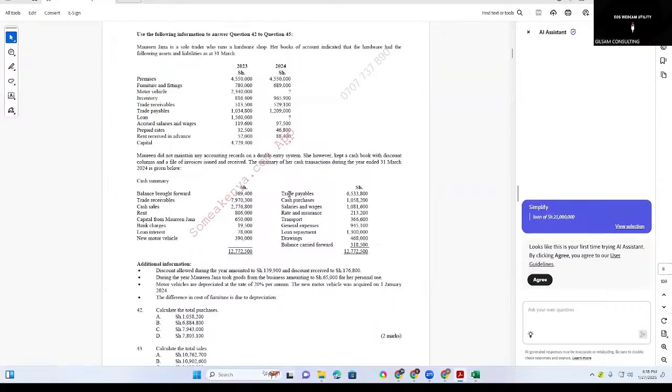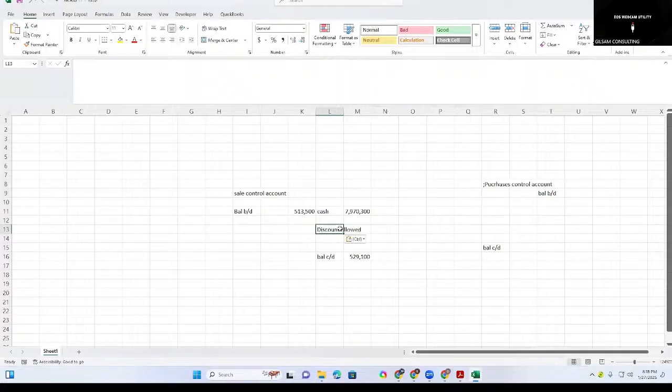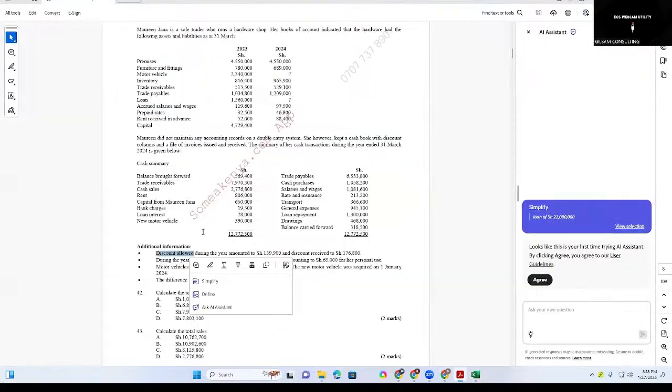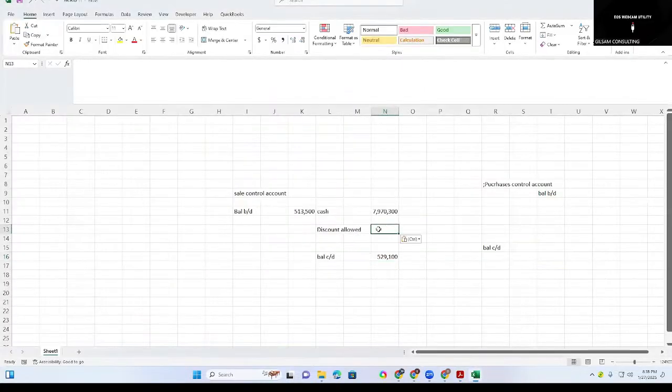Look at the expenditure, whether we have a discount allowed. We don't have. Go to this note, discount allowed. We have a discount allowed. We say it, we credit the discount allowed. We need to credit the discount allowed. And I hope you're writing. And then we have this one is the amount. Let's look at, we have the bad debt.